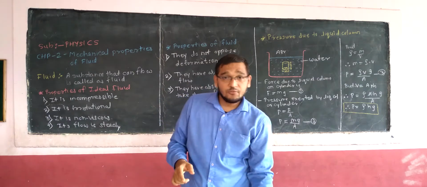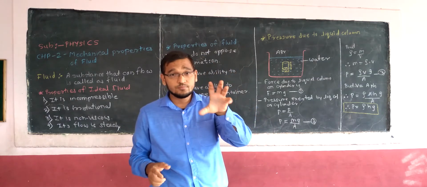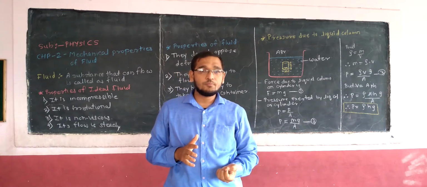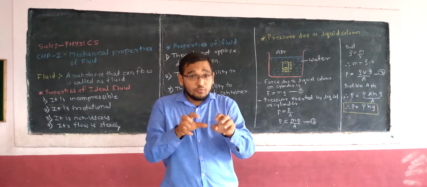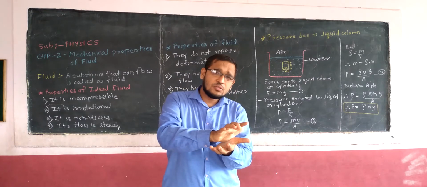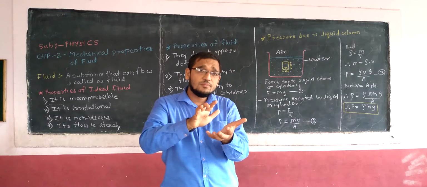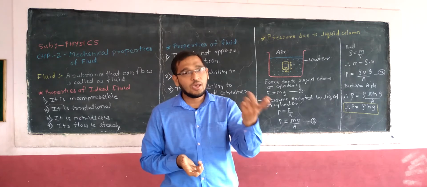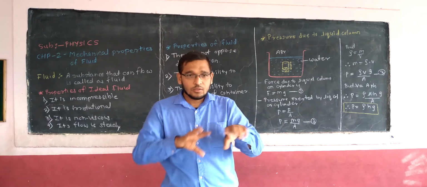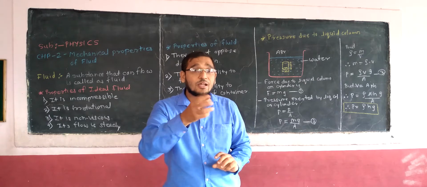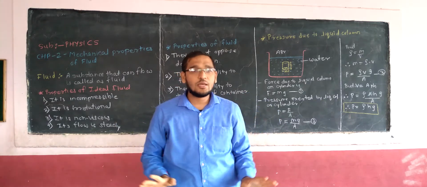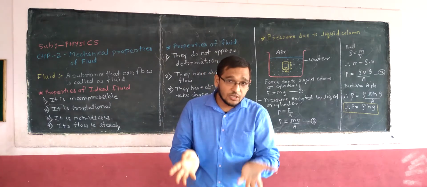Whereas if you take the example of dough, with which chapatis are made, and apply force on that dough, the shape of the dough changes. We have a good example: the dough is made round, and chapatis have a circular shape. So there is a complete change in shape. They are completely deformed.